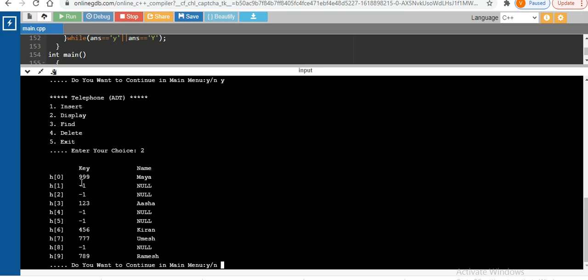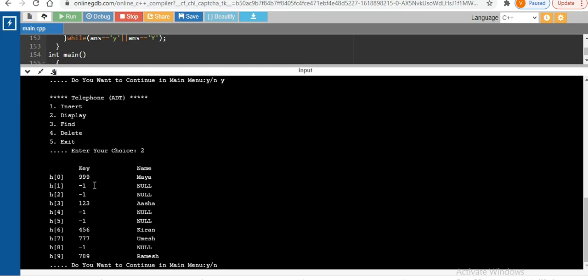Then we have inserted 999. 999 gives the remainder 9, so it should be at the 9th location, but there is 789. Now we have to check whether 789 is at its correct location. Yes, it is at the correct index 9, so no need to do the replacement.